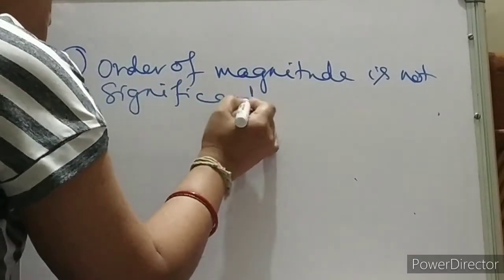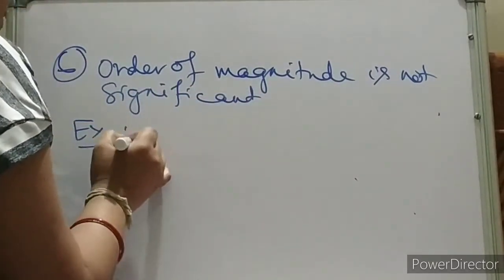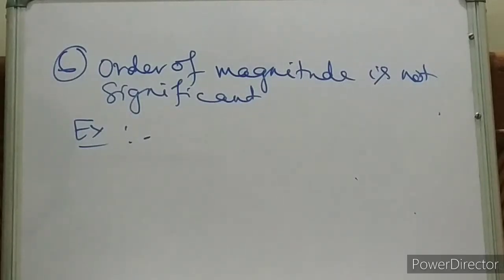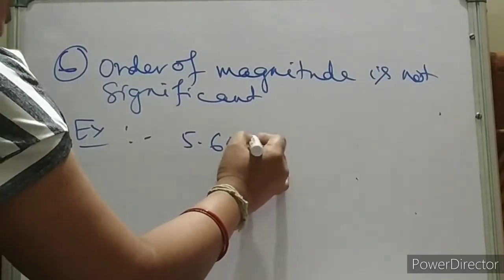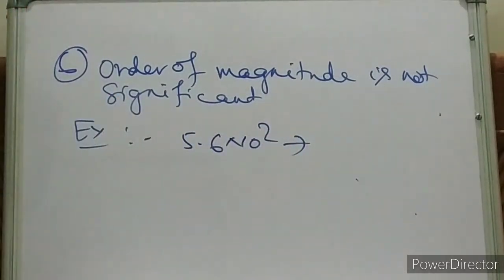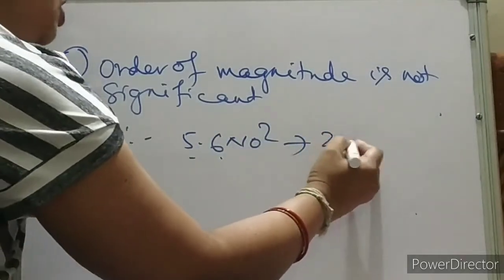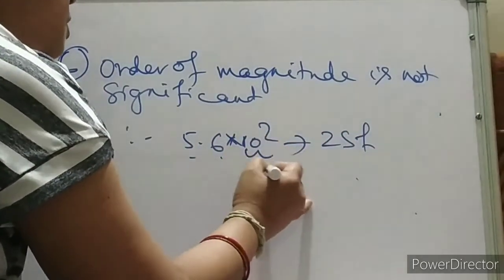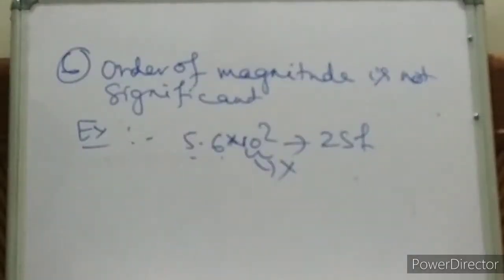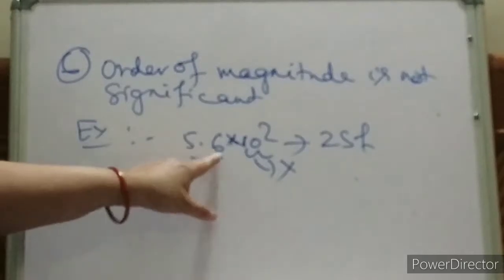We'll take an example. Give an example. Any cases? Take any number. Suppose 5.6 into 10 to the power 2. How many significant figures? 1, 2. 2 significant figures. This is not significant. Okay? This is not significant. Only 2 significant figures.